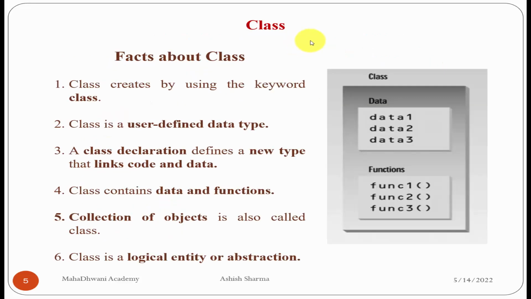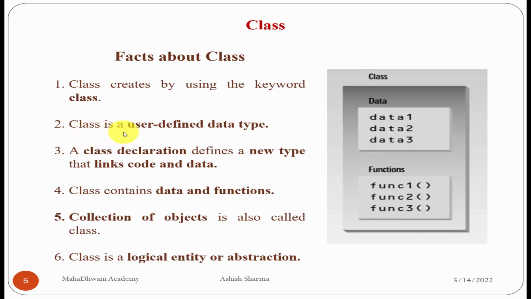Facts about the classes. First we see the figure of this class. Inside the class you can see the data and function. So we can understand that binding of data with behavior, with function, is called class. It's a simple definition. Now come to the facts about the classes. The class is created in our framework by using a keyword. What is the keyword for this? Class. Class is a keyword for creating a class with our framework, with our compiler editor.